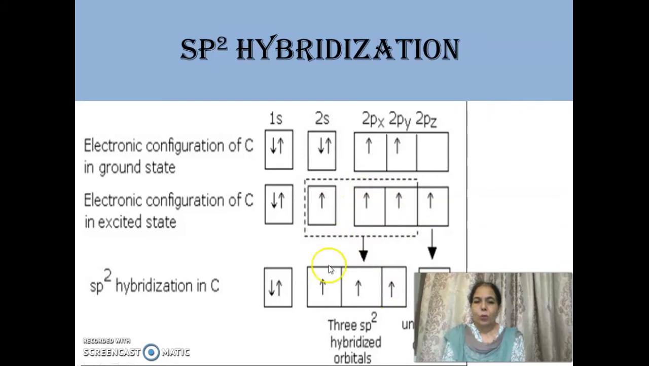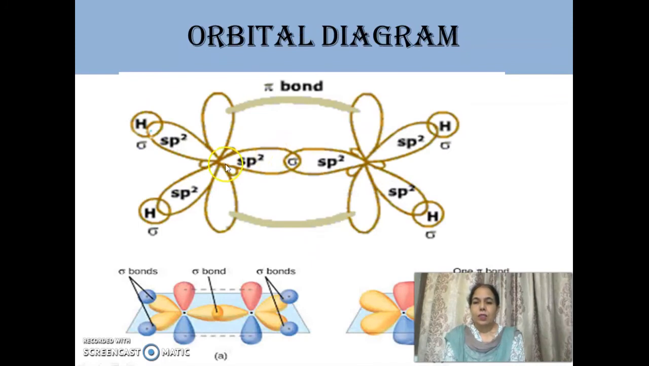These 3 orbitals intermix to give 3 sp2 hybrid orbitals, and these hybrid orbitals are directed in a particular direction to give trigonal shape. And this orbital which is unhybridized, it forms pi bond. That is, this is the example of ethene.